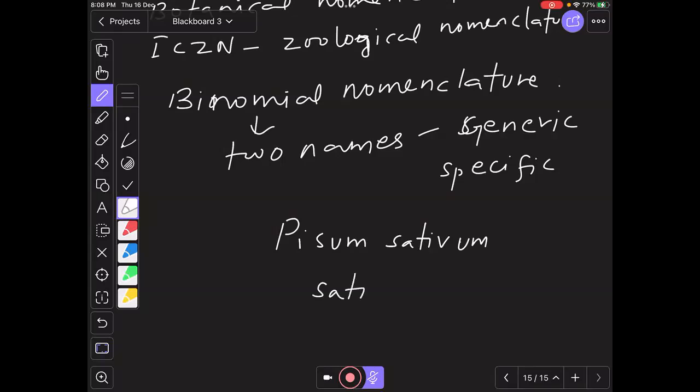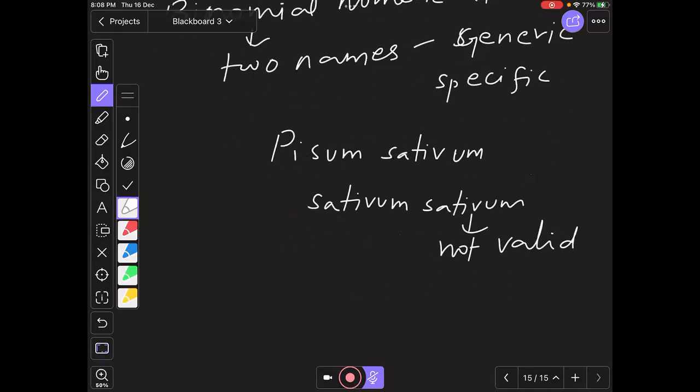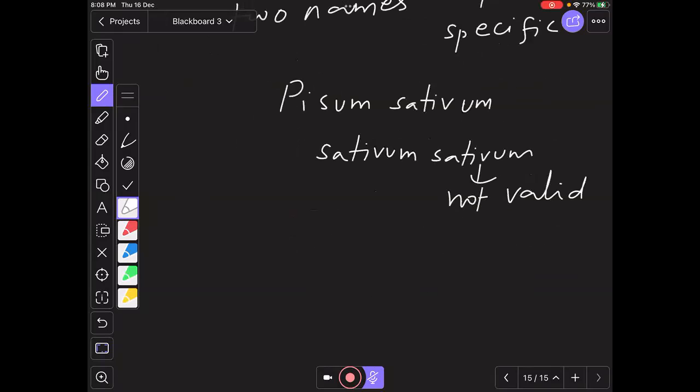For plants it is not valid, but it is applicable for animals. The example is Naja naja, and Rattus rattus for rat, and Naja naja for cobra. So this is applicable for animals. For animals, it is valid.